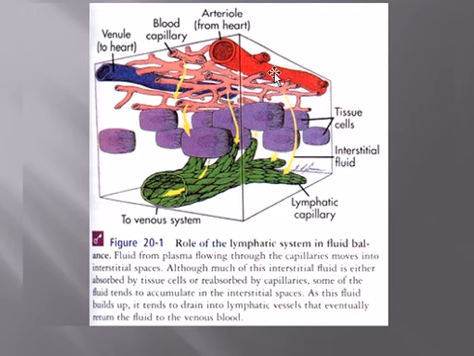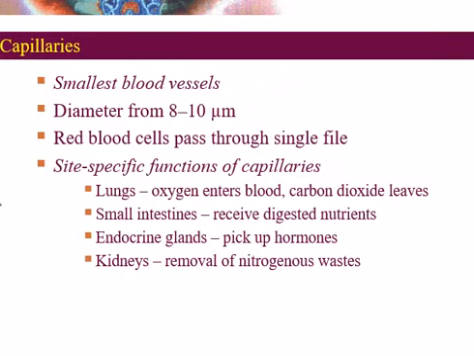So the blood flows from the arteries to the capillaries, and from the capillaries the nutrients are supplied to the tissues, and from the tissues it is taken away by the lymphatic system, that we will study later in this chapter. On the other hand, at the venous end, it is not shown here, but the waste products are collected by the capillaries and then drained into the venous system, which takes it back to the heart. The capillaries are the smallest blood vessels.